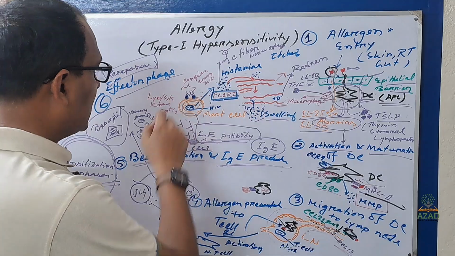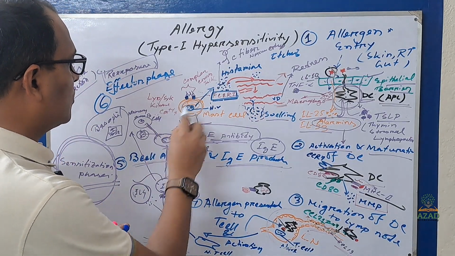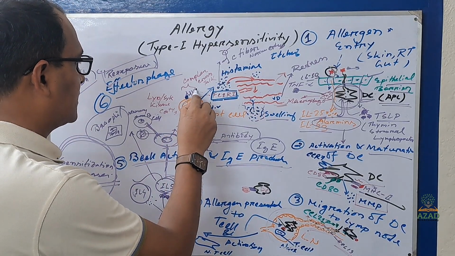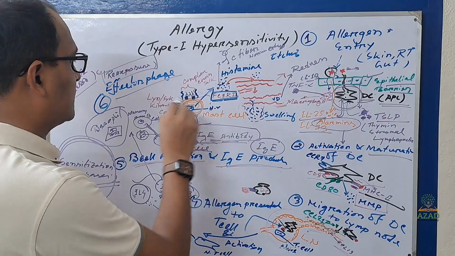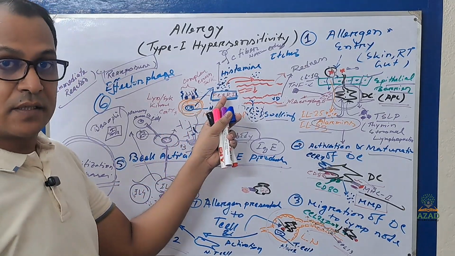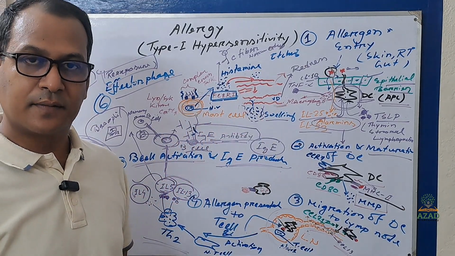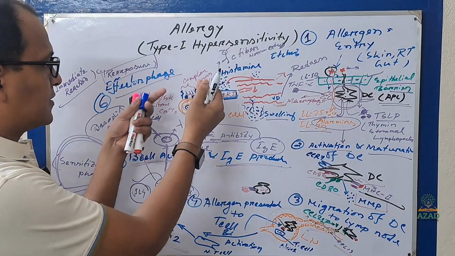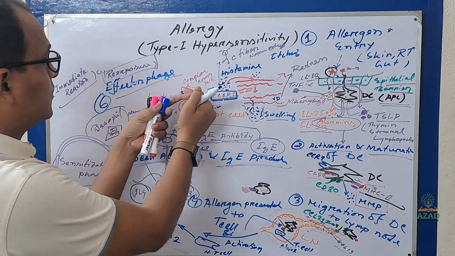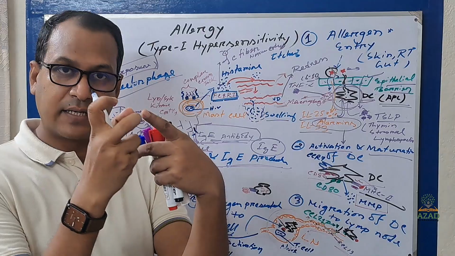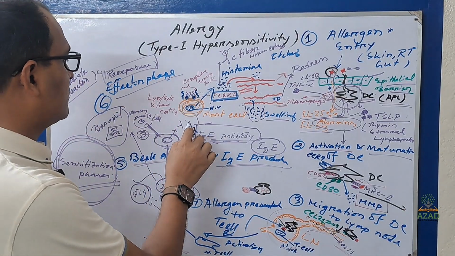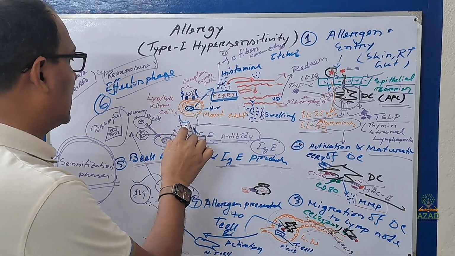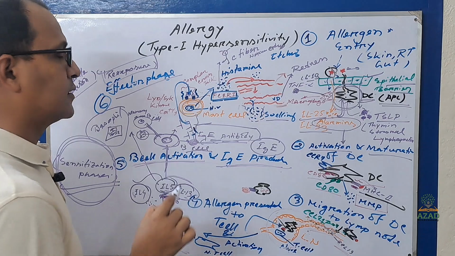How? That antibody will bind here like that and here. So this is the epsilon RI receptor bound with the antibody, and the adjacent receptor is bound by the antigen, and another antibody also binds here.